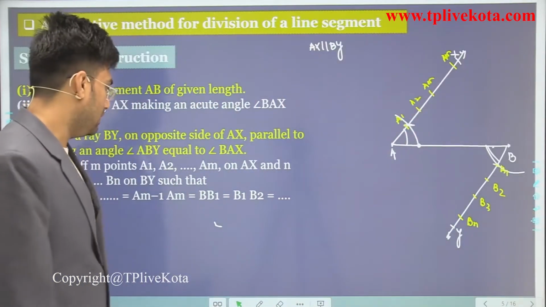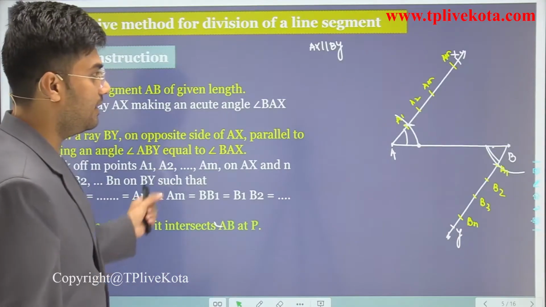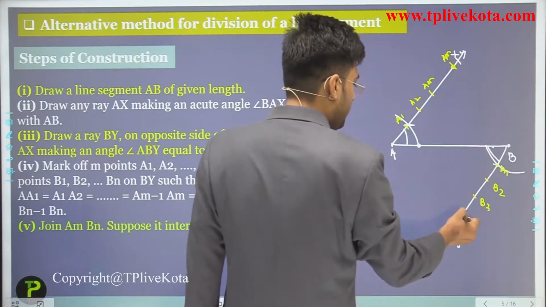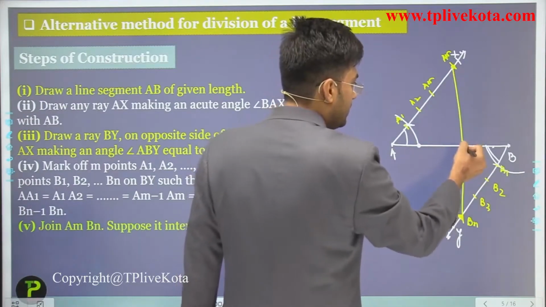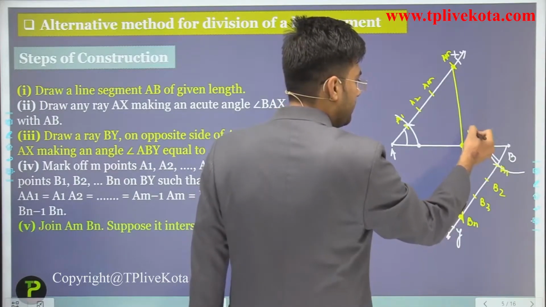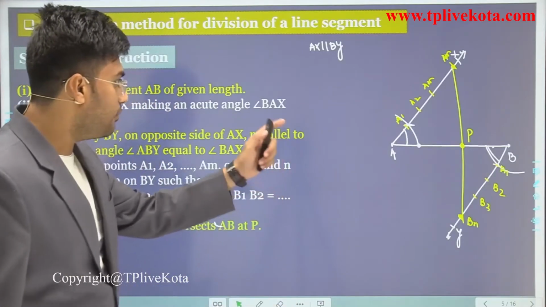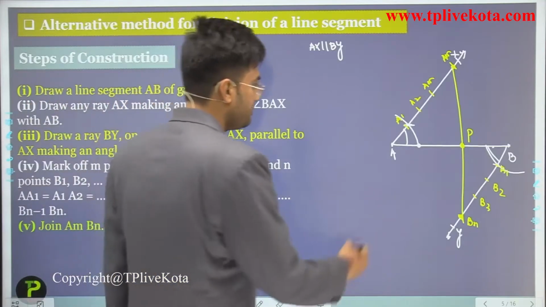Clear? Now the next is what? Join AM and BN. We have to join this AM and BN. When we join this, the intersection point is P here. This intersection point is P here. Then this point P divides AB in M ratio N. Okay.